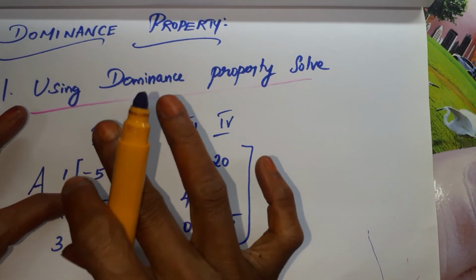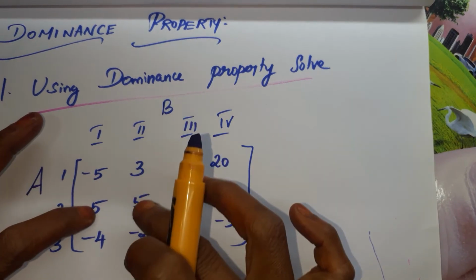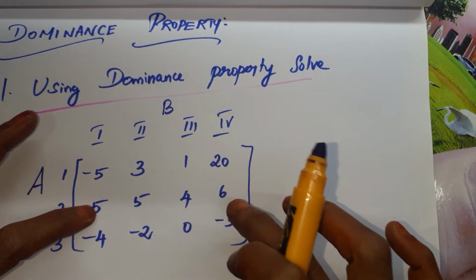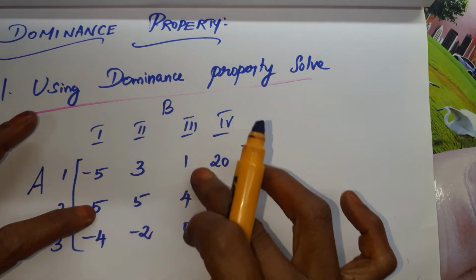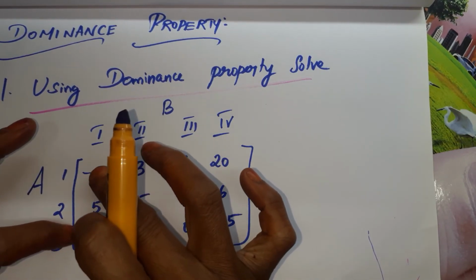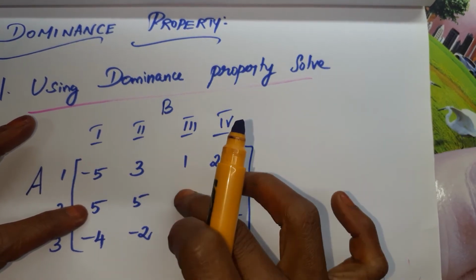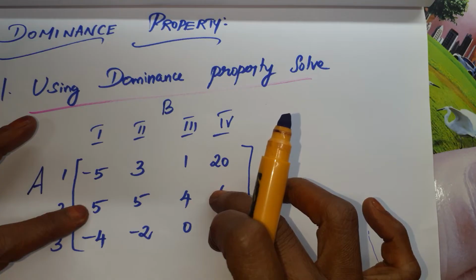Minus 5 is lesser than 5, 3 is lesser than 5, 1 is lesser than 4, but 20 is greater than 6. So it has changed, and we are not able to compare these two rows.